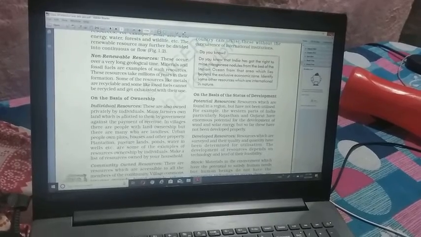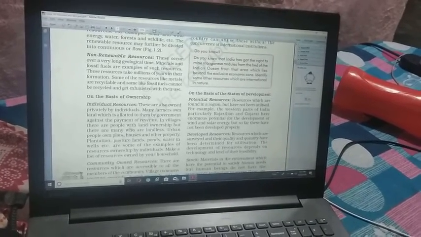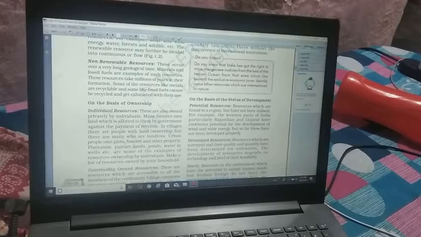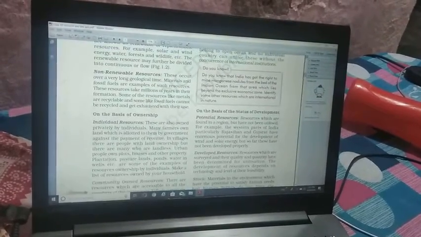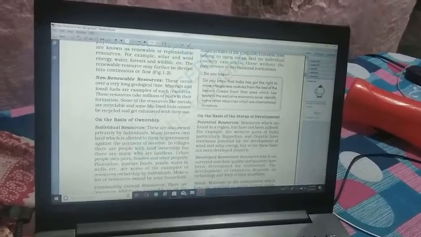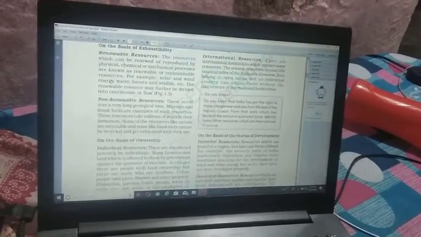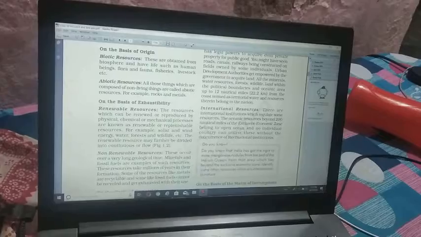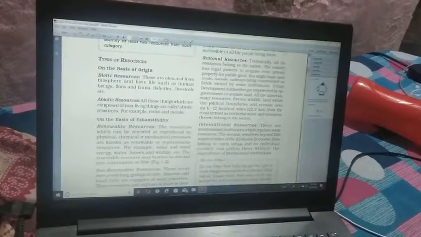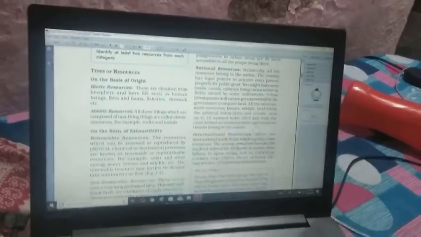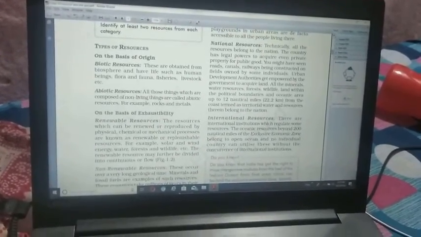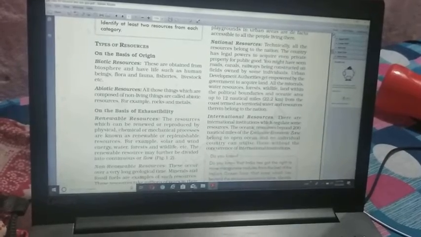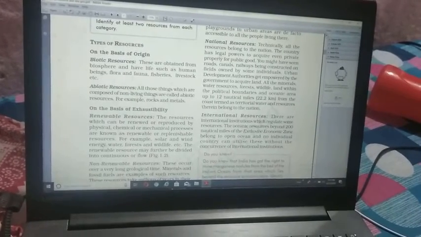Now on the basis of ownership, the third category is national level. National level means public goods, public property. For example, railways and highways are used by everyone, the public. So they are known as national resources.